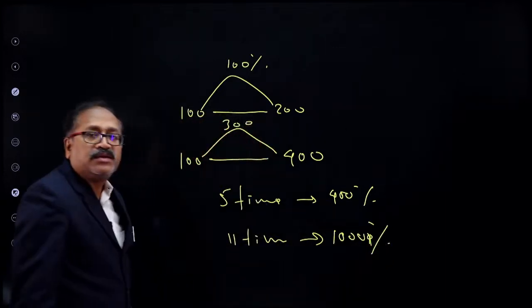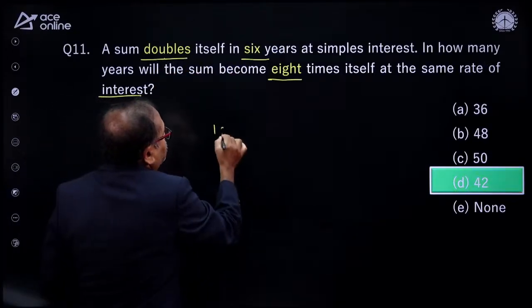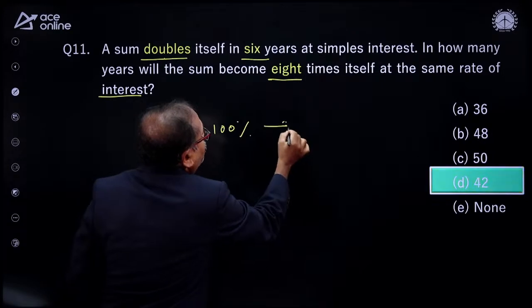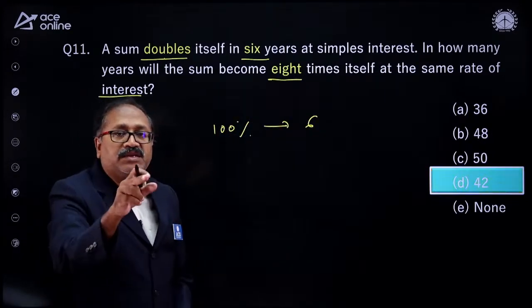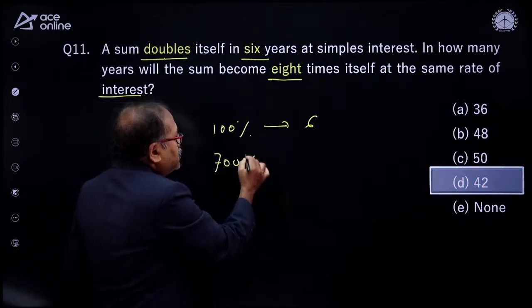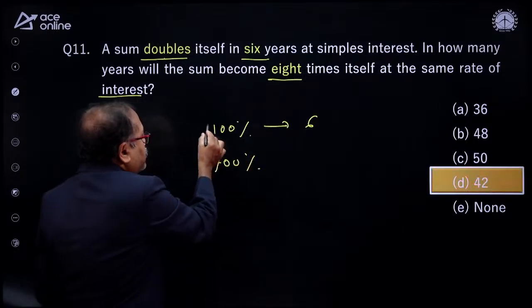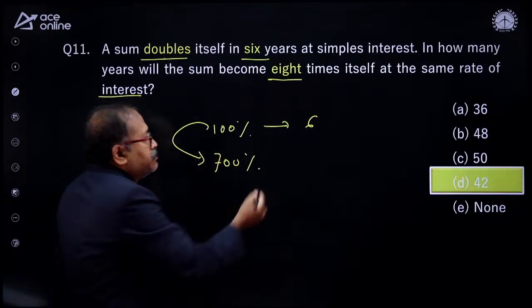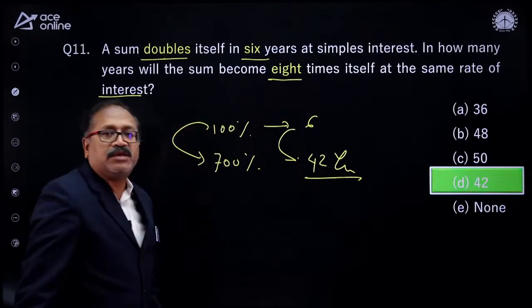If you know this, let's apply the same thing over here. Double itself means the interest is 100% in 6 years. In how many years will it become 8 times? That means 7 times will be the interest, which is 700%. So if 100% is 6 years, then 700% is how many years? Obviously 7 times. Can you see the relation here? 7 times 6 is 42 years. It will become 700%.